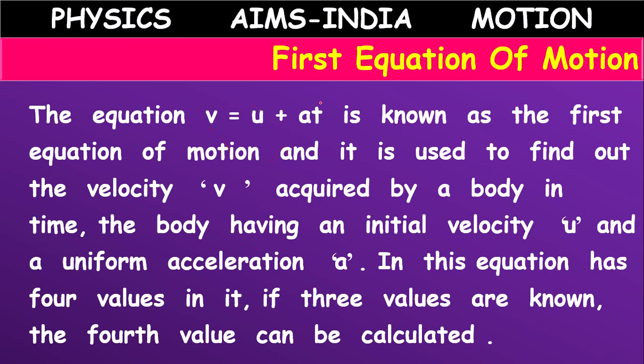Like that, out of four quantities, if three are known, we can calculate the fourth quantity with the help of this formula. And displacement is not involved in this equation.